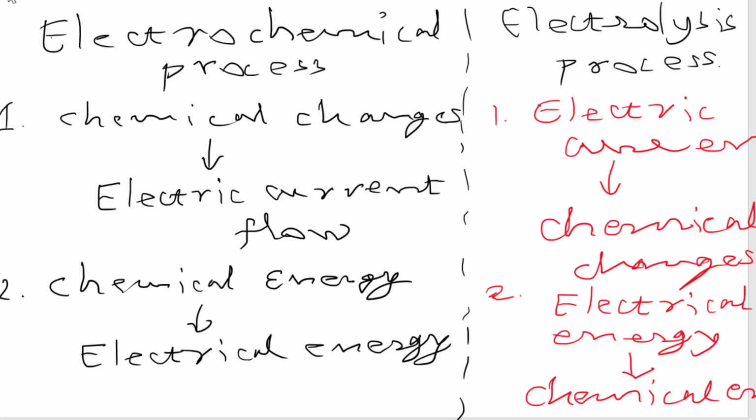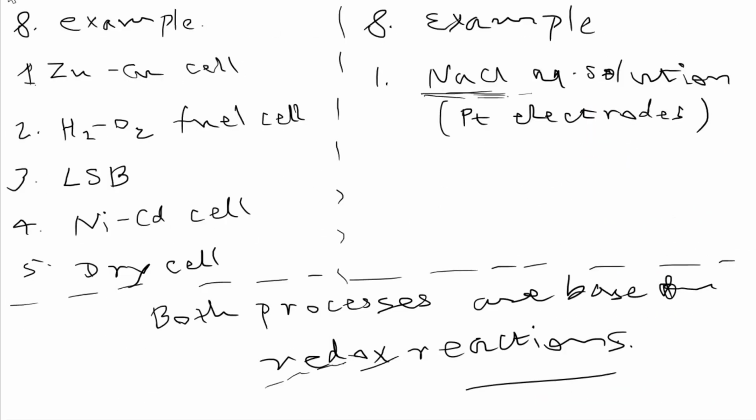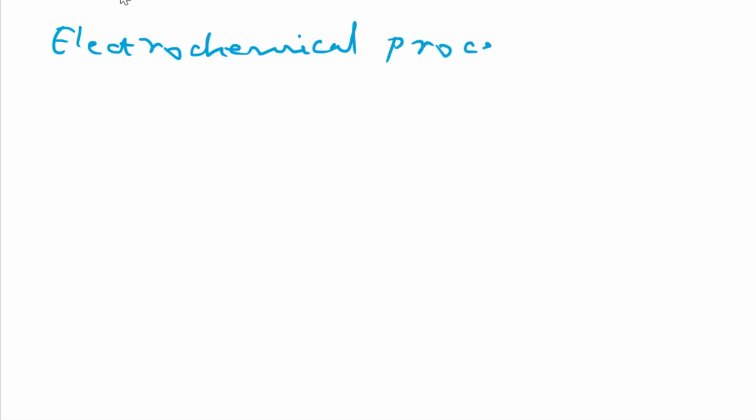Okay, great. So now we are taking the next process in detail, and that is the electrochemical process. First we are taking this electrochemical process. Can you see the name of the device in which this process is taking place?